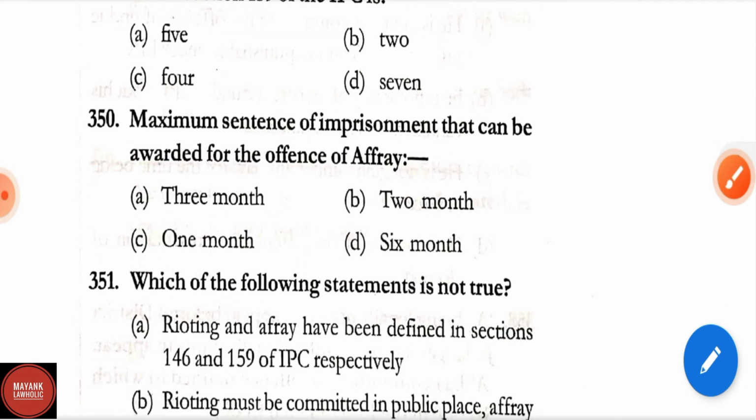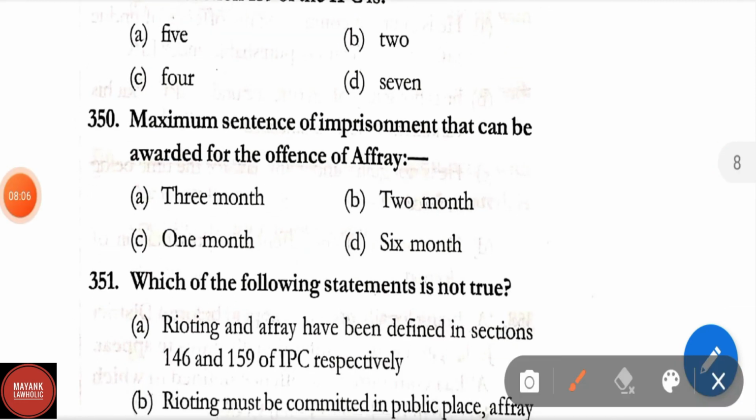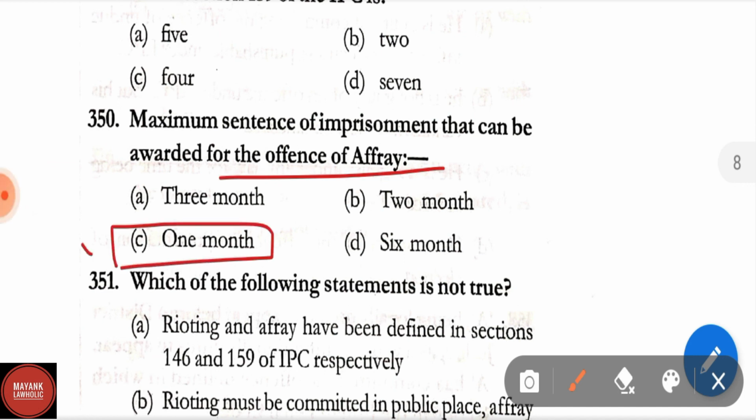Question number 350. Maximum sentence of imprisonment that can be awarded for the offence of affray. Options are 3 months, 2 months, 1 month, 6 months. Correct answer is option C, that is 1 month. Maximum sentence of imprisonment is 1 month that can be awarded for the offence of affray.